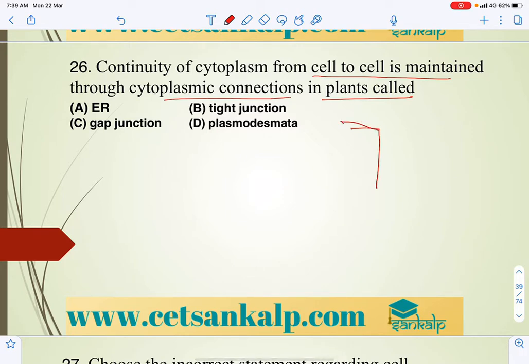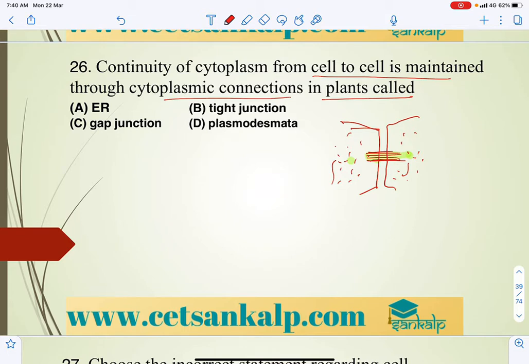So if this is a cell wall, right, and cell to cell extension, there is a cytoplasm, and this is also a cytoplasm of the plant cell, and this connection between two cells is a cytoplasmic extension, right, through which ions get exchanged, or any nutrient, or the cytoplasmic content gets exchanged.